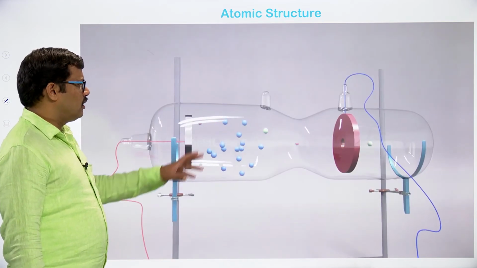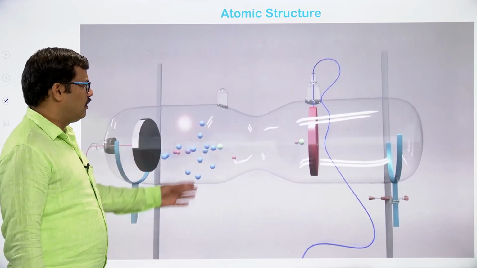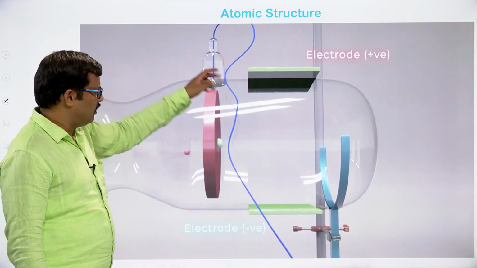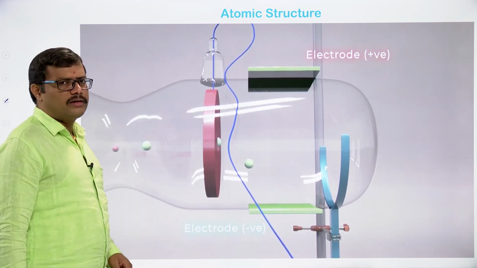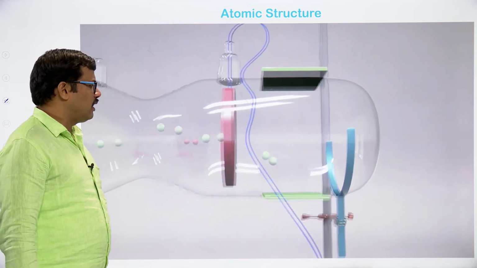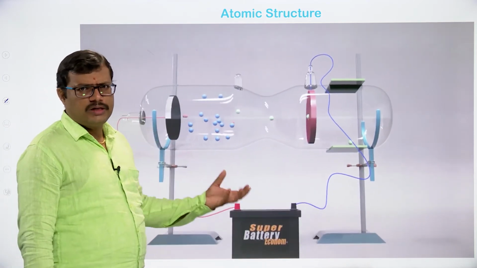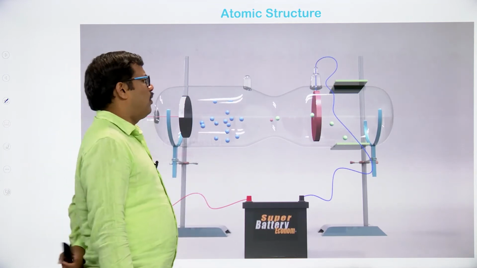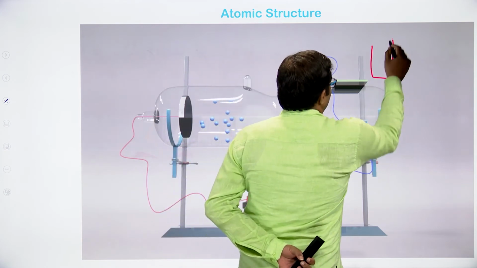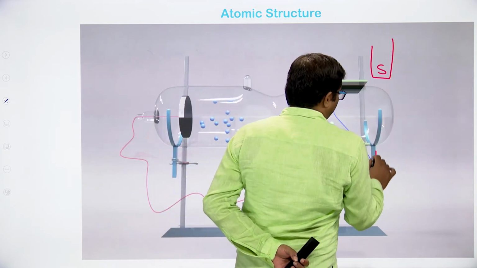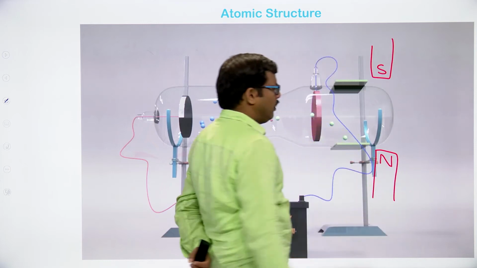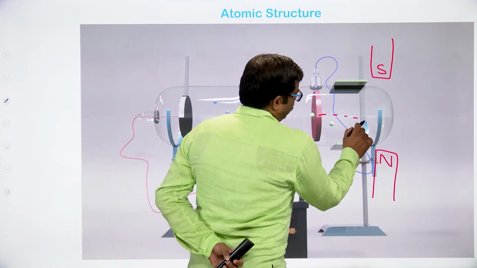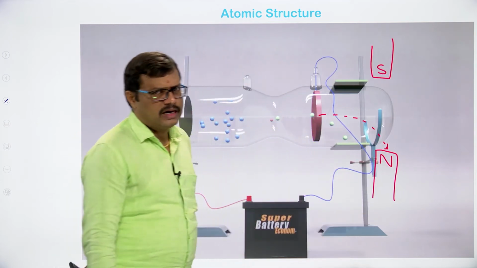When we use a circular hole in the cathode, the anode rays will pass through it, and when we apply the external electric field, they deflect toward the negative pole of the potential that we are applying. Therefore the charge present on these particles is found to be positive. Similarly, if we apply an external magnetic field on these positively charged particles, they are going to deflect towards the north side.